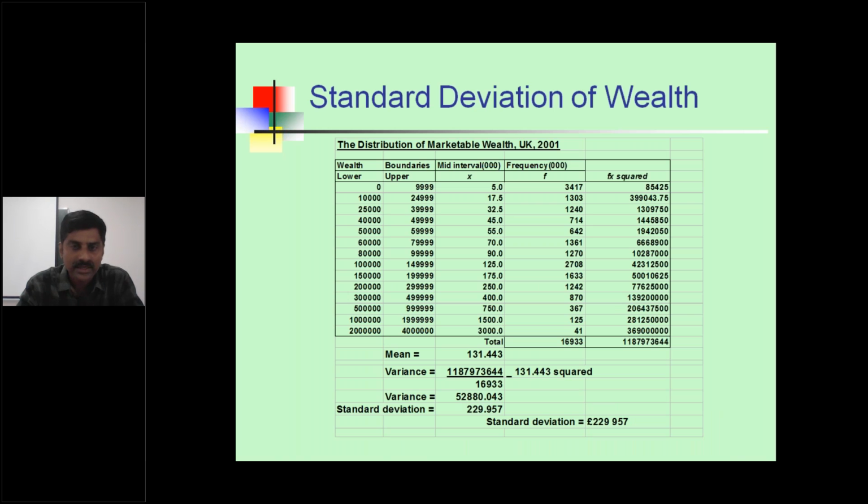See another example. Upper boundaries and lower boundaries. This is another example for a frequency distribution. After the session, you download the PPT and see the detailed view. Okay.